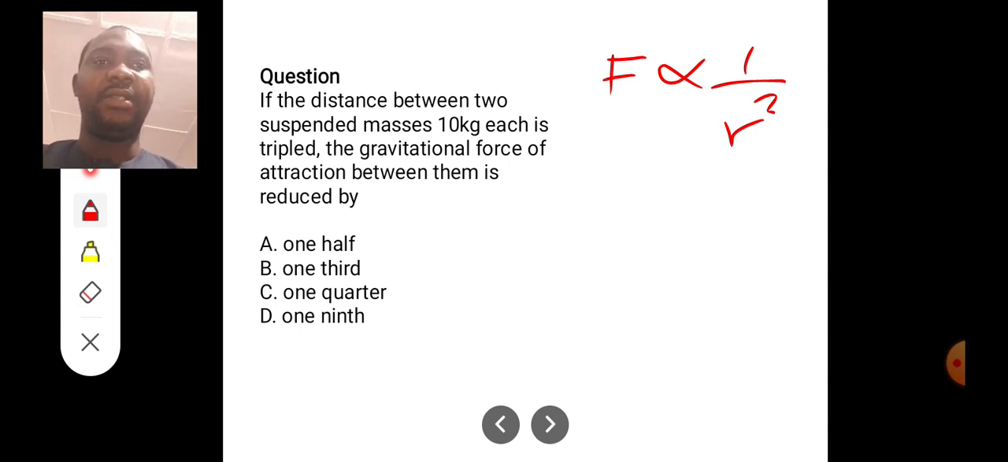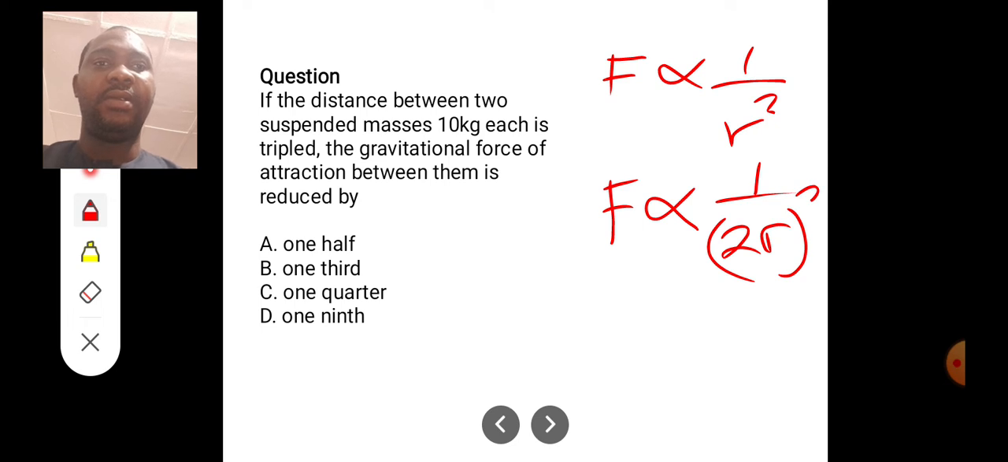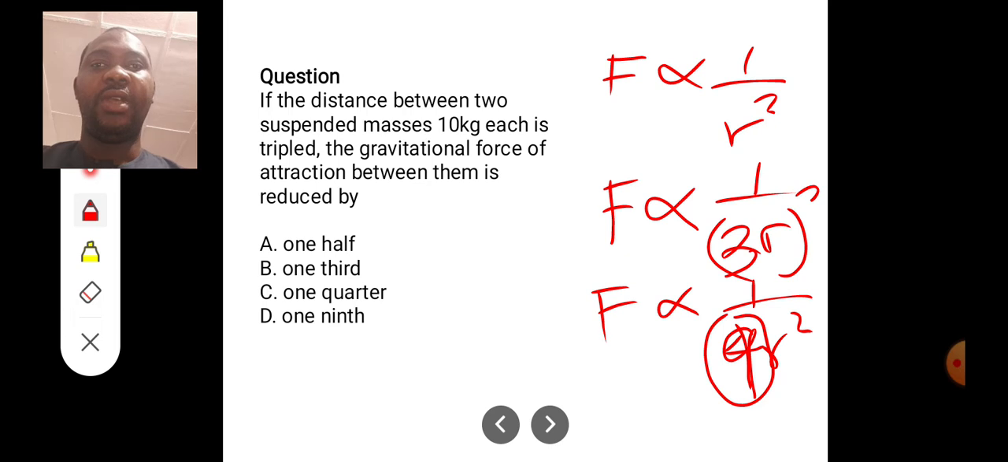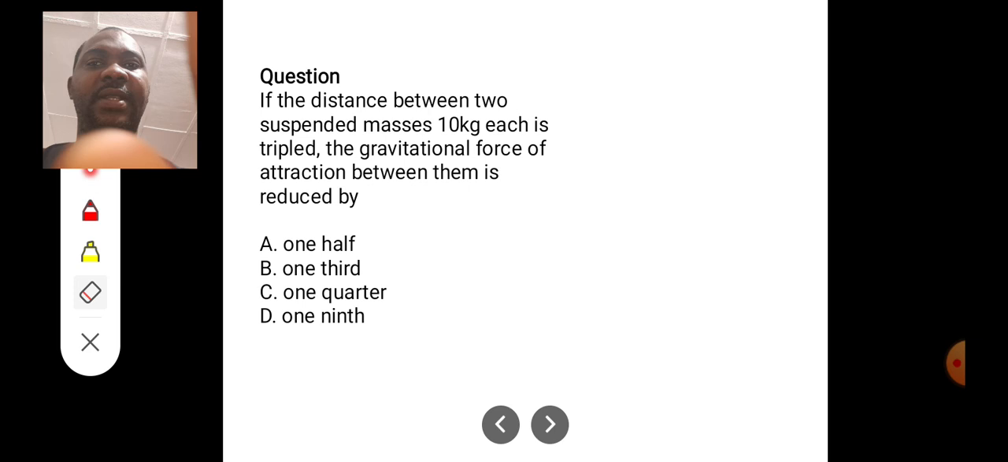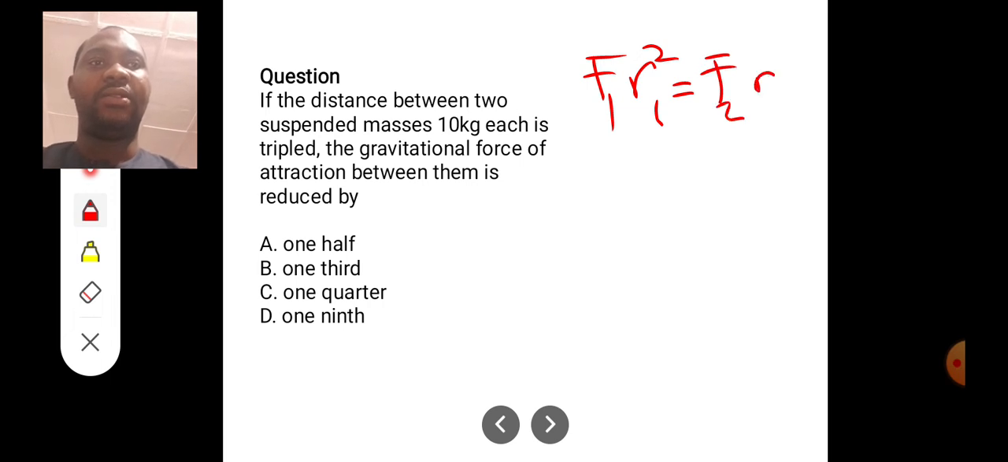If you like to do that, you can say that F is proportional to 1 over, in this case now, 2r squared. So that means F is 1 over 4r squared, you see. So 1 over 9 is 3r squared, so that will be 1 over 9. So F will be reduced by 1/9, so the answer is D. Okay, but somebody else would want to use a formula here. Now, since they are inversely proportional, you can say that F1 R1 squared is equal to F2 R2 squared.